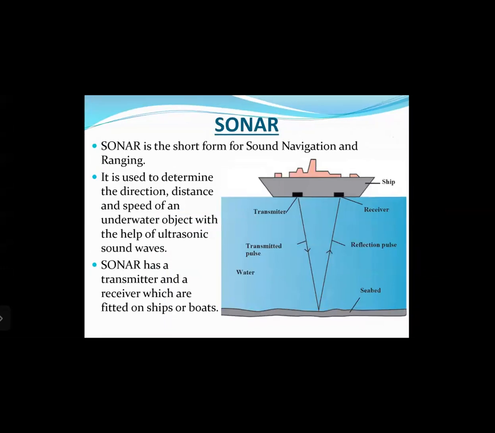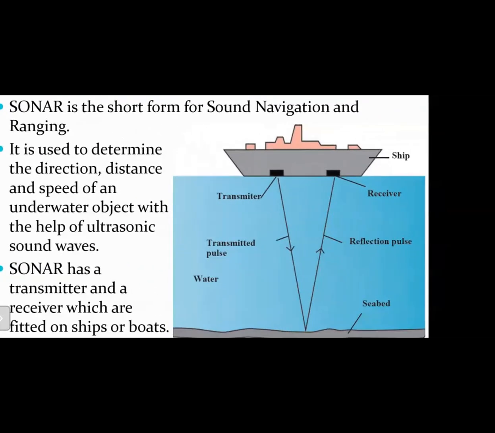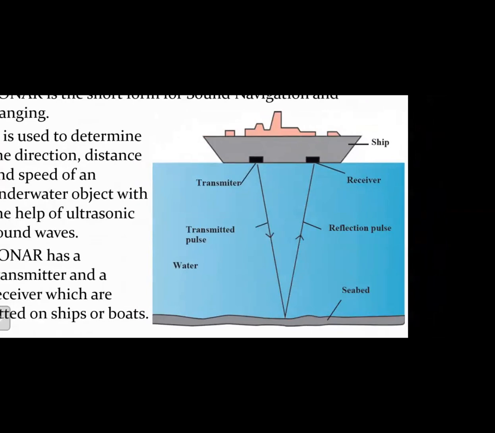Now, if you look at the diagram here, you have a ship, right? Now, on the ship, there are two devices fitted. One is a transmitter and the other is a receiver. Now, the transmitter transmits, that means it generates ultrasonic sound waves, right, which are directed towards the bottom of the sea floor, right?